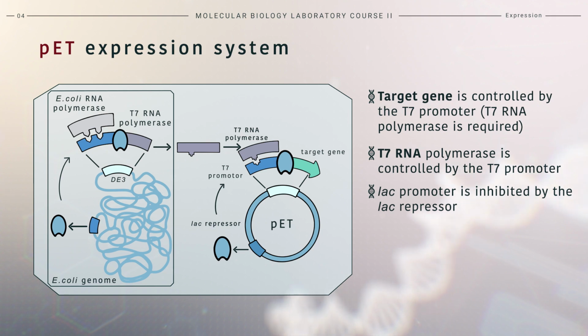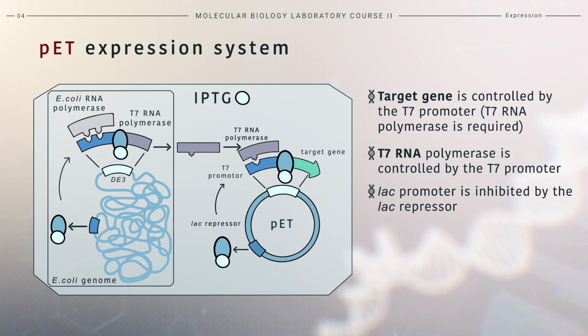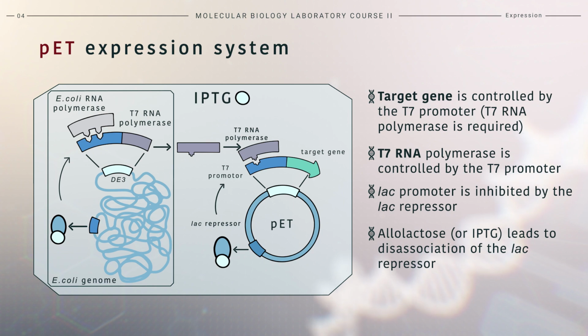When IPTG or allolactose is added to the medium, this is called expression induction. The sugar binds to LacI, both on the genome and the plasmid. This allows E. coli RNA polymerase to transcribe T7 RNA polymerase, which is then translated and expressed.